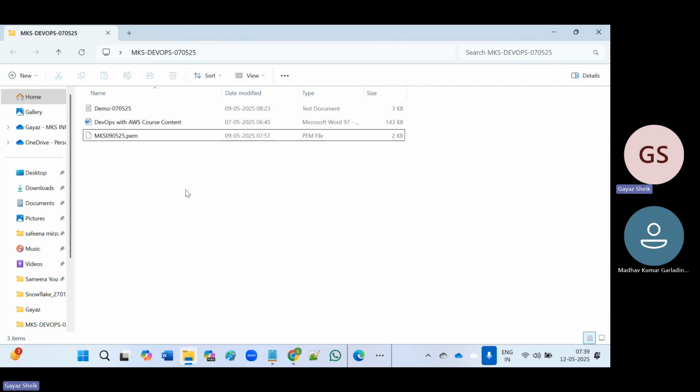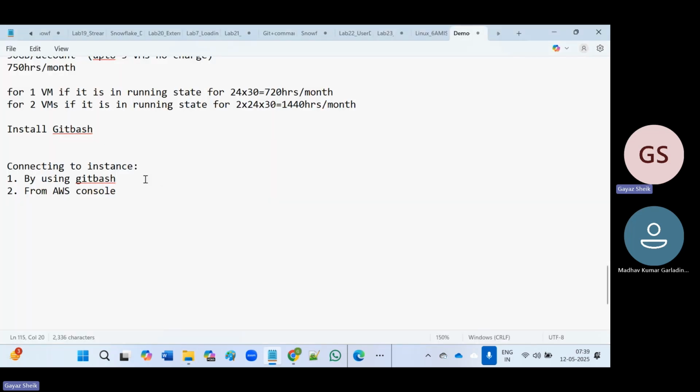Once git bash is available, we have to go to the folder where we have the pem file. So to establish the connection using git bash, first of all we have to install git bash. This is the first step we have to follow.